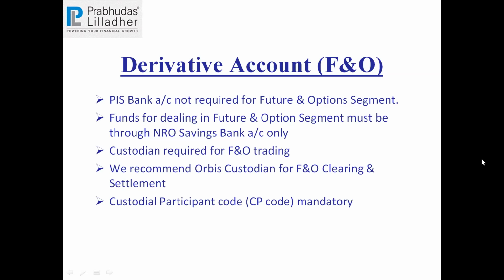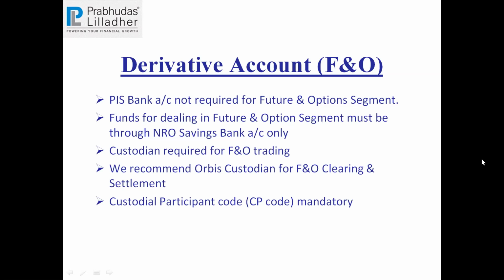We would require a custodian for F&O trading because we are not a professional clearing member for NRI derivatives clearing. So we recommend Orbis custodian for F&O clearing and settlement. And for that, we also have to have a custodian participant code. That's a mandatory thing for derivatives. These are the basic things you need to know about derivatives. First of all, you need a custodian for clearing and settlement, so that needs to be done.